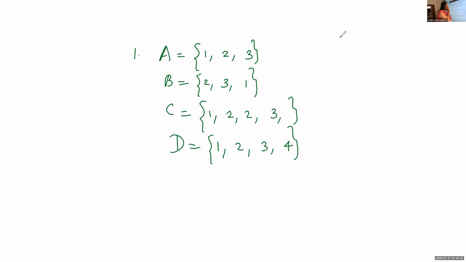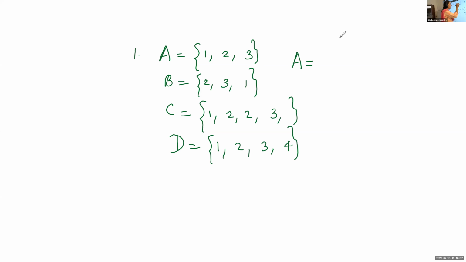Now listen, whether the set A is equal to B. Look at set A, can you list the elements in set A? 1, 2, 3. What about B? 2, 3, 1.